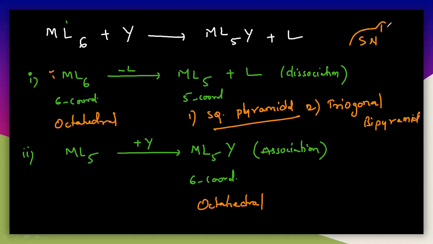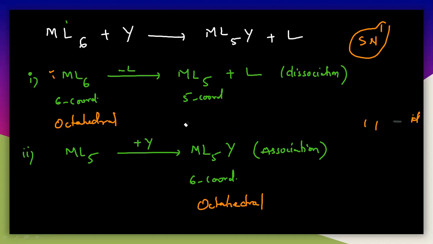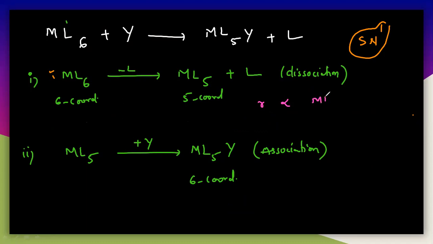So why is it actually an SN1 reaction? If you write the rate of the reaction, it depends on the slow step. Rate is directly proportional to the concentration of the reactant, which is ML6.